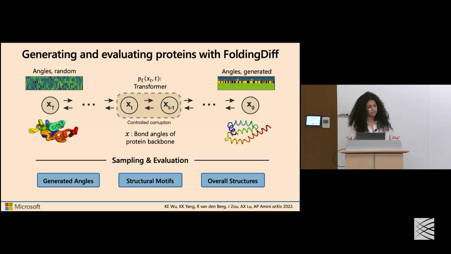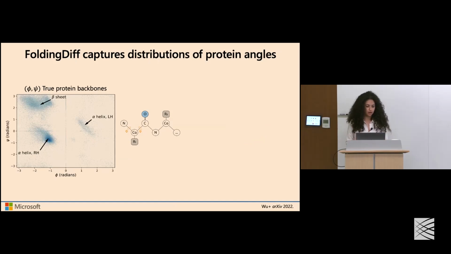that recapitulate the distribution of natural protein angles? Can we generate structures that preserve key structural motifs and are qualitatively good? And furthermore, are these structures actually realizable with an amino acid sequence? And are they diverse with respect to the structures that they adopt? So I'll give you a little bit of taste of some of those results, where first we considered the ability of our modeling approach to actually capture the natural distributions of the angles we see in known proteins.